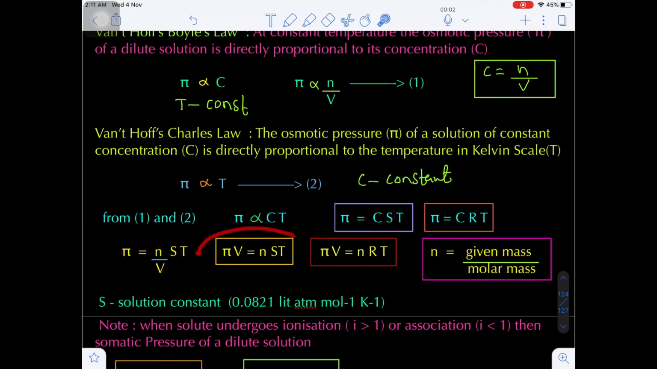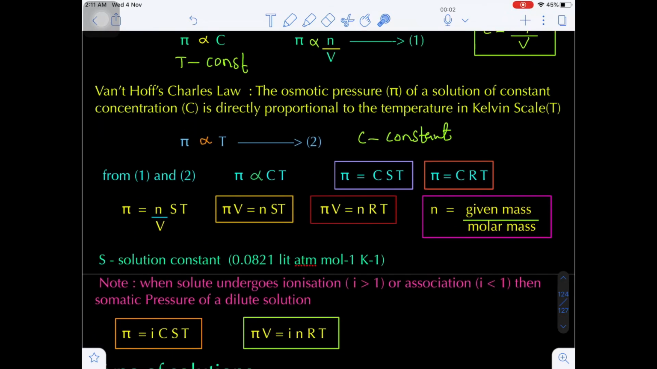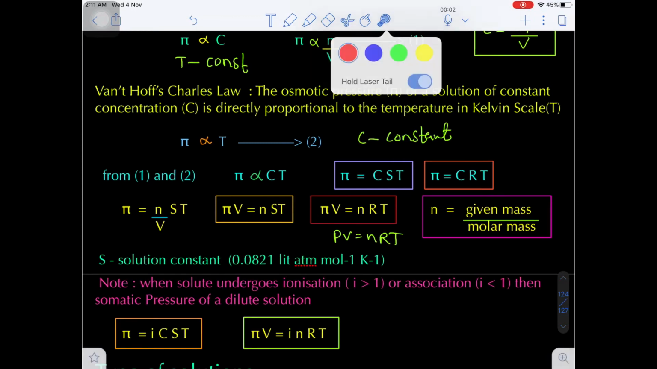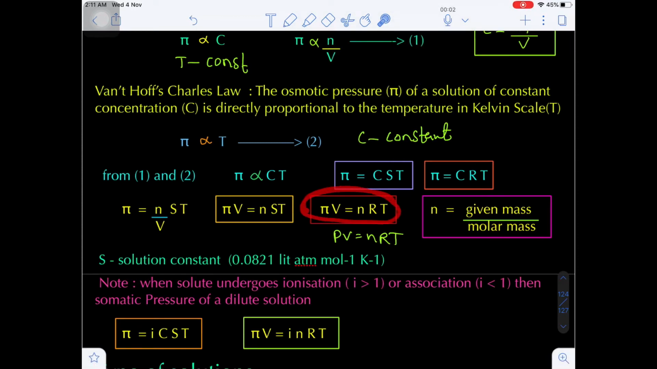By cross multiplication we can write pi V is equal to nST. Now, instead of S, shall I write the R value, the gas constant? So this is in the form of PV is equal to nRT. Yes, it is the ideal gas expression. PV is equal to nRT, but here pi V is equal to nRT. This corresponds to the osmotic pressure of a very dilute solution. What is pi here? Osmotic pressure. V is the volume of the solution, R is the gas constant, T is the absolute temperature, and n is the number of moles.